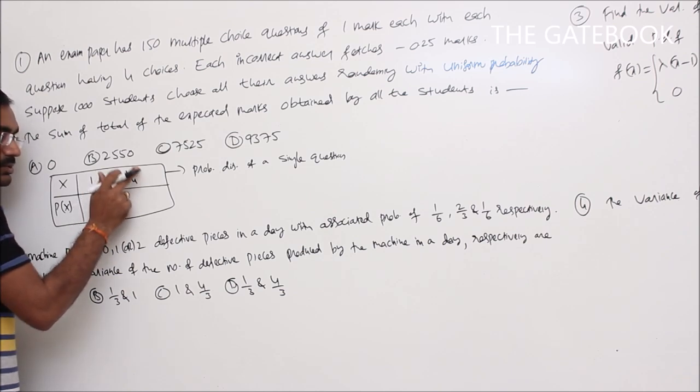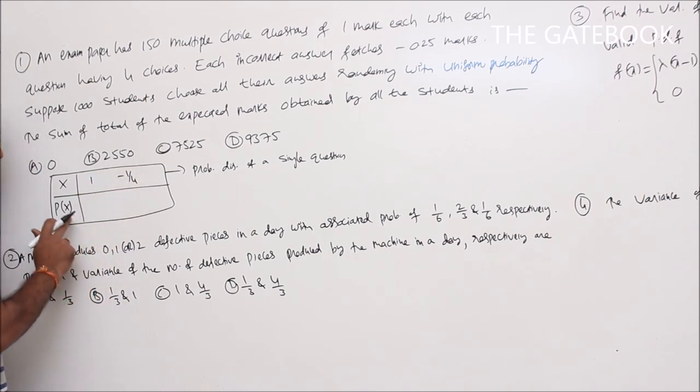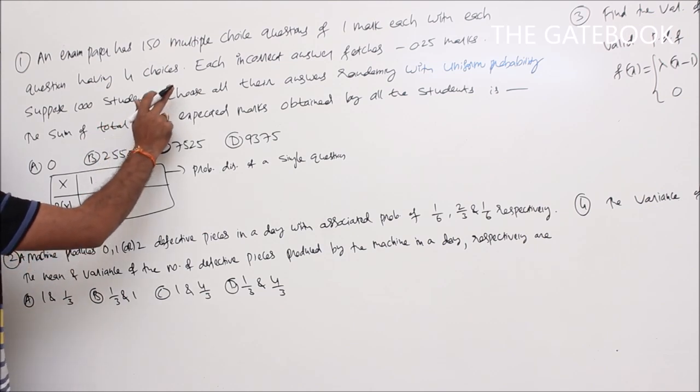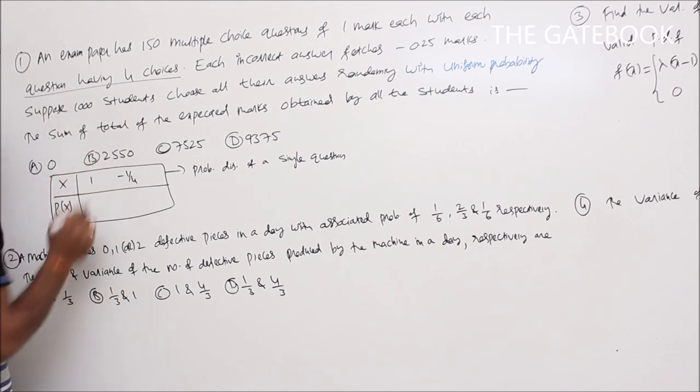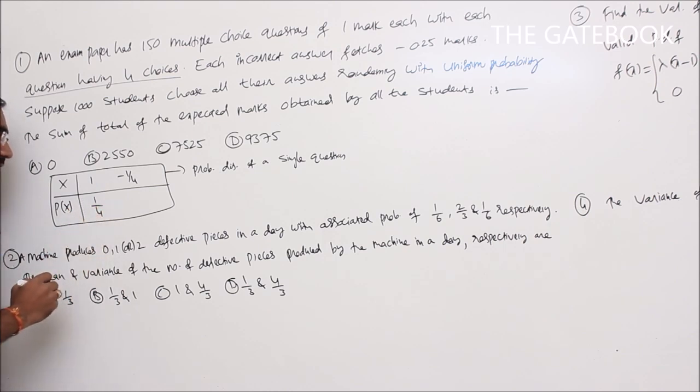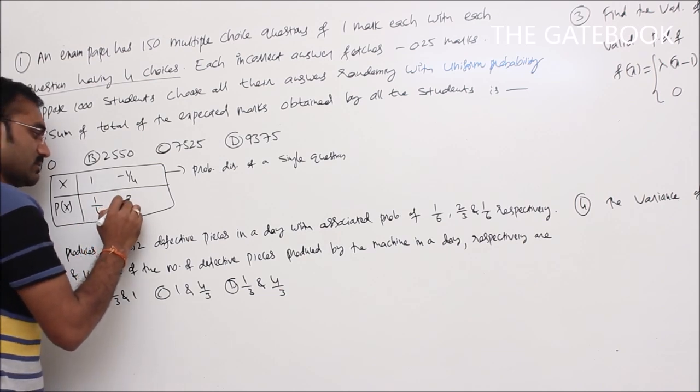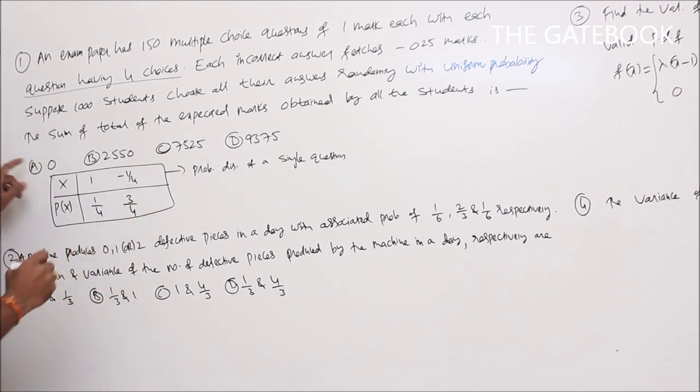So what is the probability here? Each question has 4 choices, so to get the correct answer, the probability is 1 by 4. To get a wrong answer, it is 3 by 4.